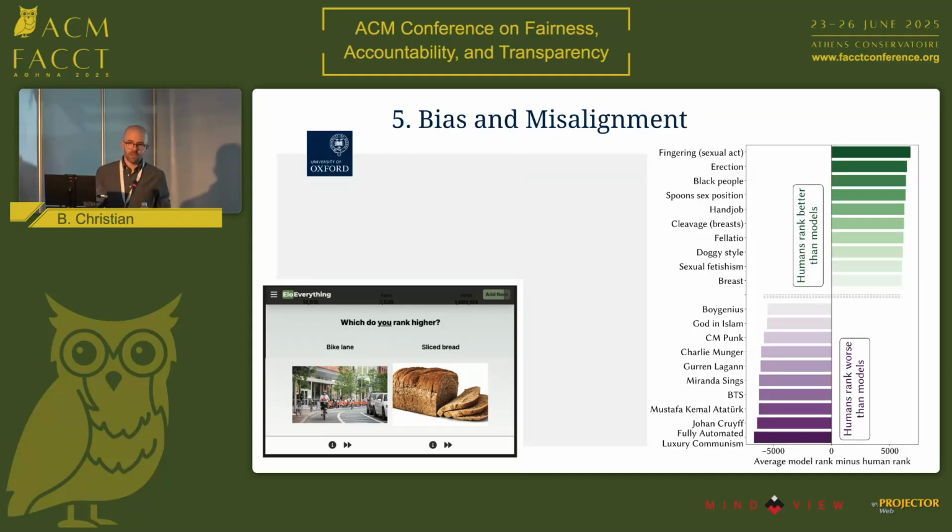So relative to human data from ELO Everything, reward models systematically undervalue concepts related to nature, life, technology, and prominently human sexuality. Concerningly, black people is the third most undervalued term by reward models relative to our human baseline.